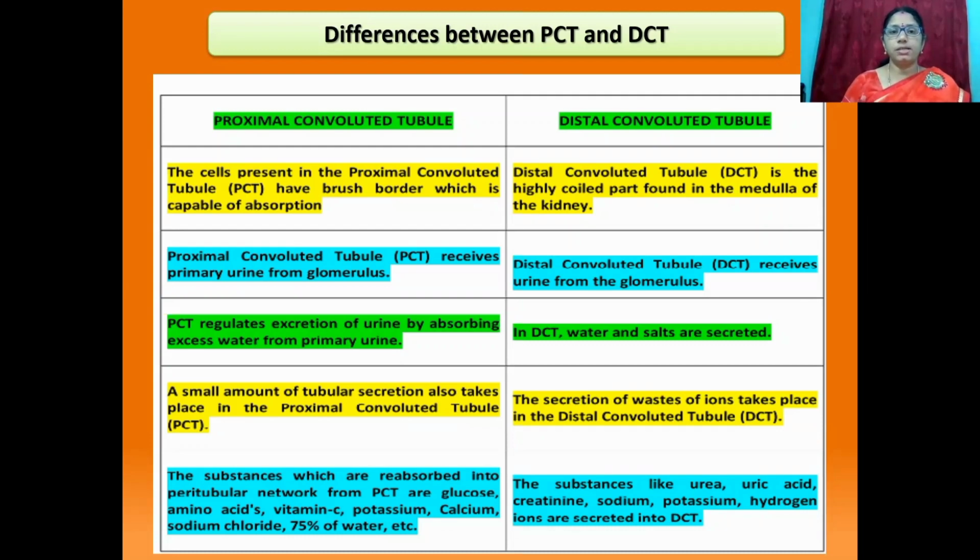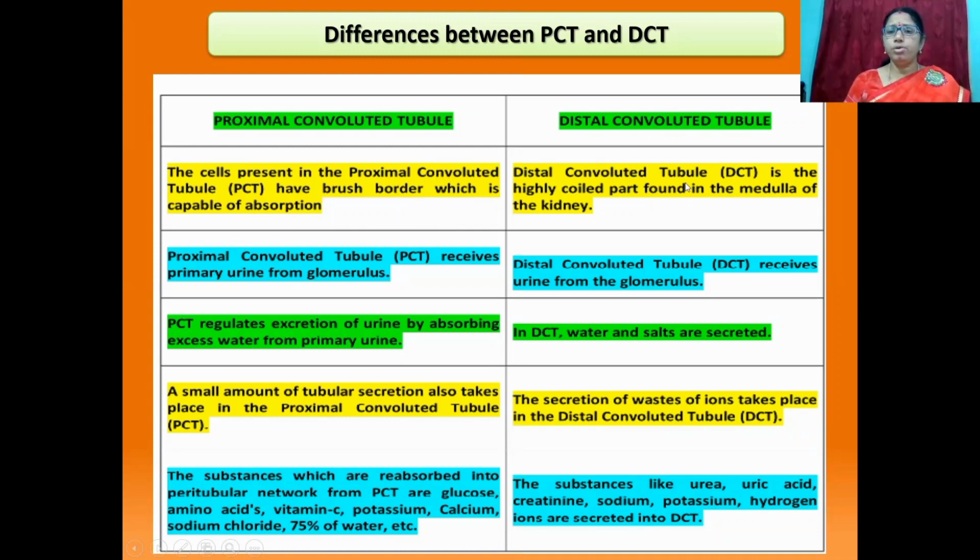Students, now discuss the differences between proximal convoluted tubule and distal convoluted tubule. This is proximal convoluted tubule. This is distal convoluted tubule. The cells present in the proximal convoluted tubule have a brush border, which is capable of absorption.